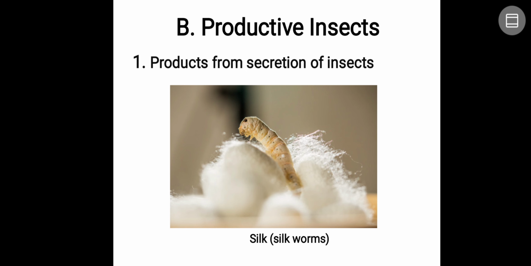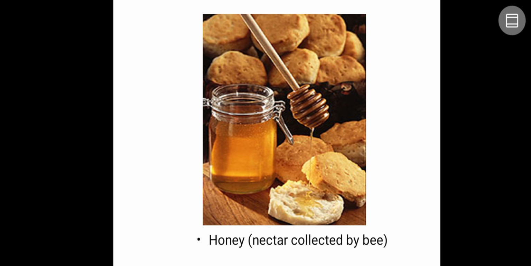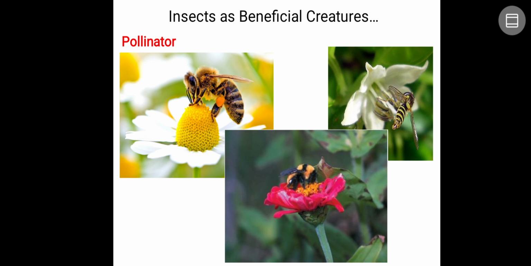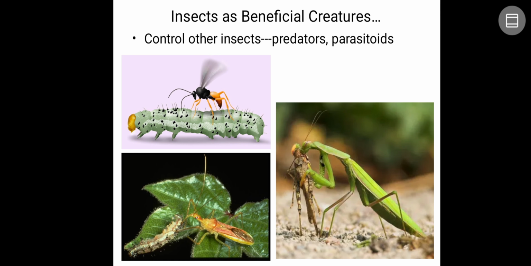Next, productive insects. We are going to use the products of insects, like silk from silkworms, and honey from honeybees. Many insects are also beneficial by acting as pollinators, because many crops are completely dependent on insects for pollination, like fig, mango, sunflower, and many more.